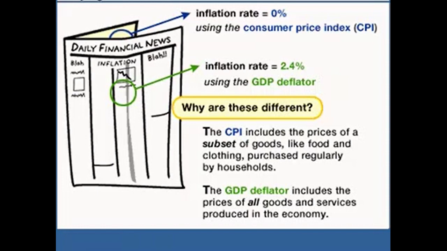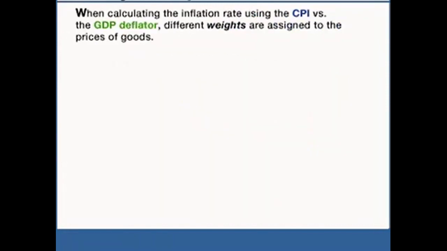Consider an economy that produces only two goods, food and clothing. We're choosing food and clothing because these are goods that consumers purchase. So the Consumer Price Index is based on the price of these goods. And since these are the only goods produced in the economy, the GDP deflator depends also only on the price of these two goods.